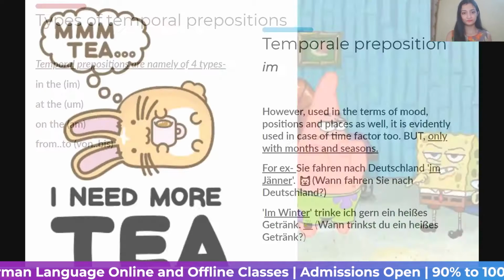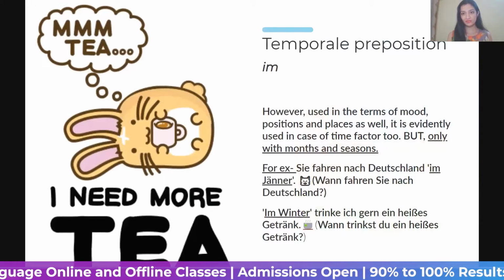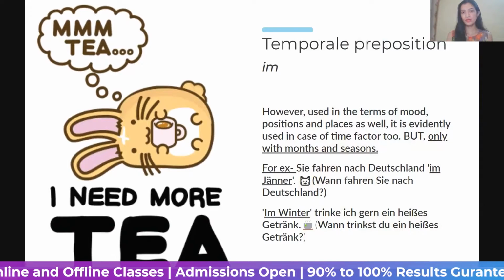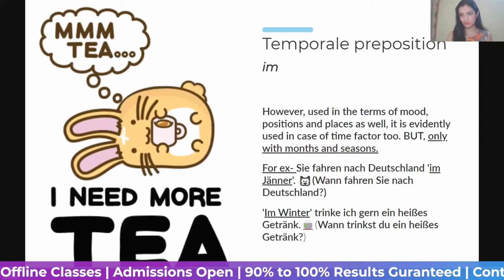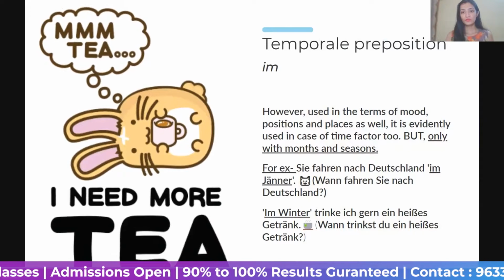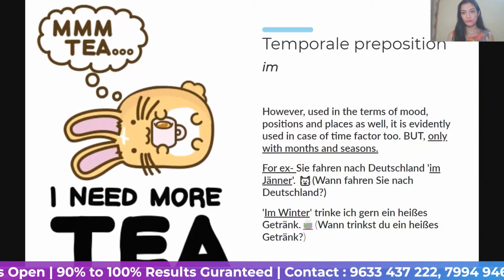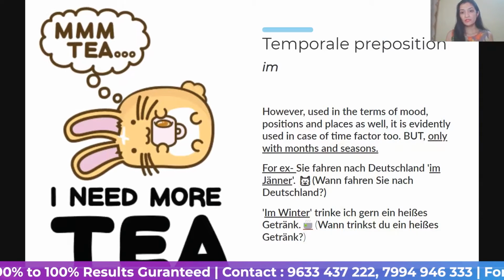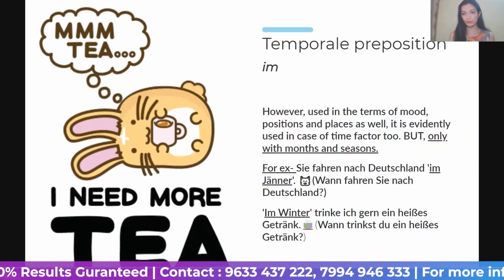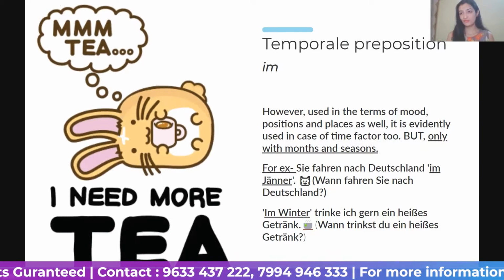So as you can see over here, firstly, let's check out what im shows us. So in im, you can see, it is used in the terms of moods, positions, and places as well. It is evidently used in case of time factor too, but only with months and seasons.